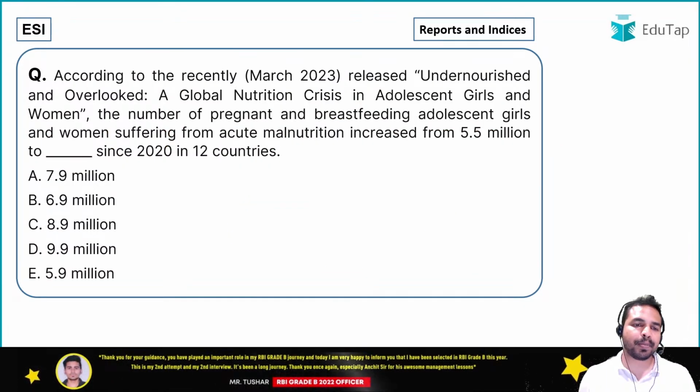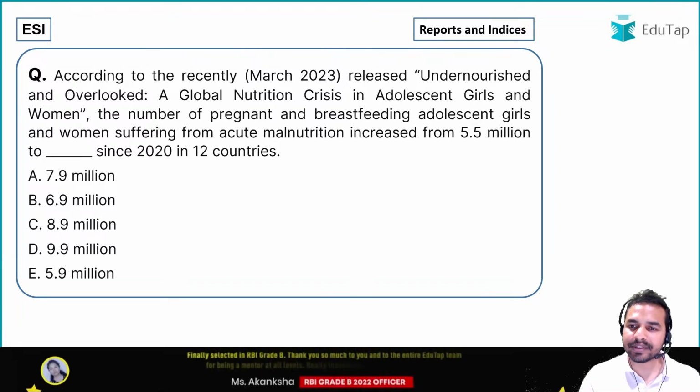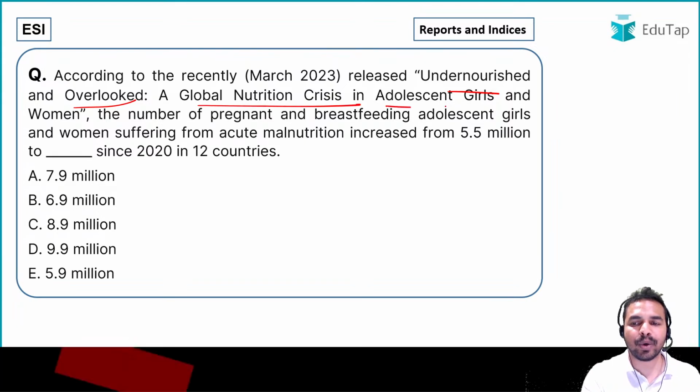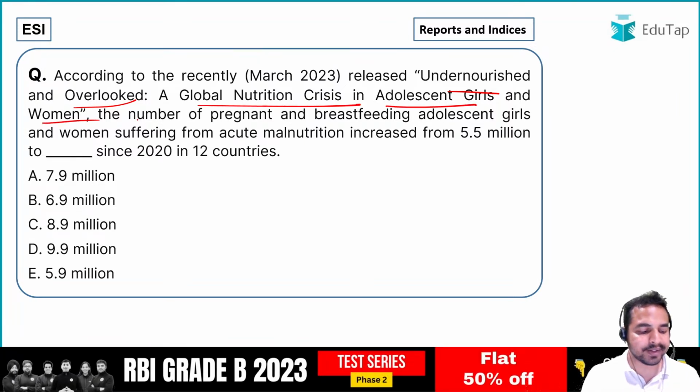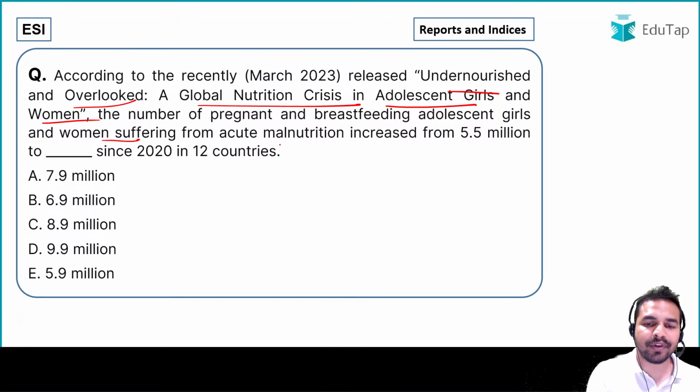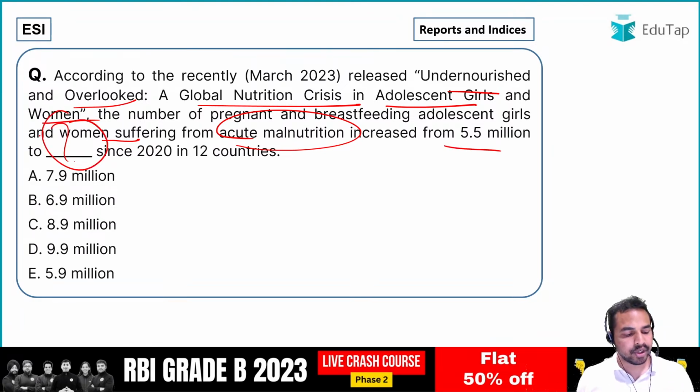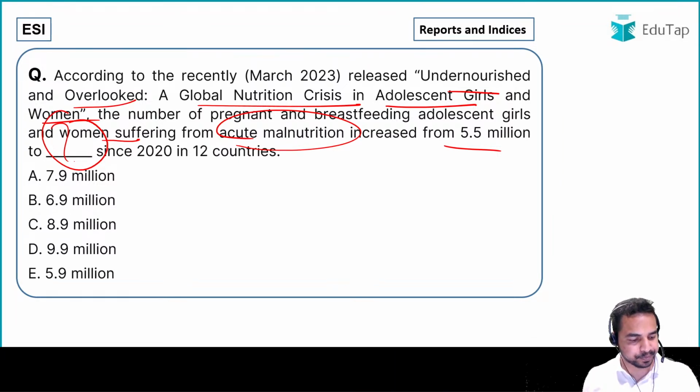So अब बढ़ते हैं अपने अगले क्वेश्चन की तरफ. अगला क्वेश्चन आप सभी के सामने from the report Undernourished and Overlooked: A Global Nutrition Crisis in Adolescent Girls and Women. And as per the report, you have to tell me the number of pregnant and breastfeeding adolescent girls and women suffering from acute malnutrition, which increased from 5.5 million to dash since 2020 in 12 countries. So what is the right answer here?